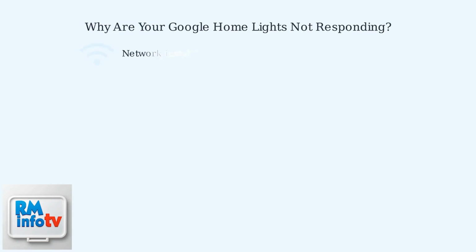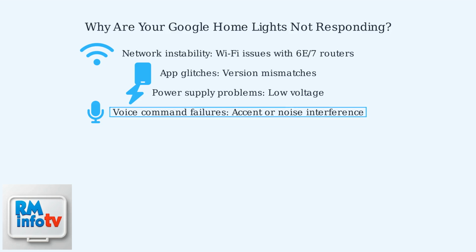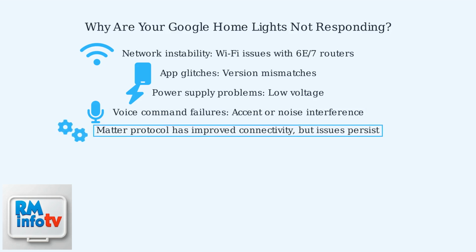Smart lights sometimes fail to respond due to network instability, such as Wi-Fi issues with newer 6E or 7 routers. App glitches from version mismatches can also cause problems. Power supply issues like low voltage may prevent lights from working. Voice command failures occur due to accents or background noise. While Matter protocol adoption has improved connectivity in recent years, these issues can still happen.